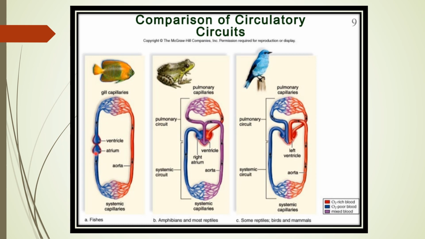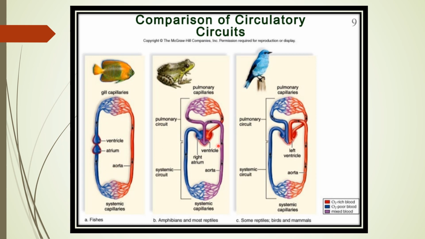If we talk about fishes, they have a 2 chamber heart. You can see in this diagram very clearly, this heart structure has 2 chambers, one ventricle and one auricle, right? So a 2 chamber heart is present, and the blood is pumped to the gills, where it gets oxygenated and supplied directly to the rest of the body. Blood goes only once through the heart during one cycle of the circulation. So this is just a single circulation.